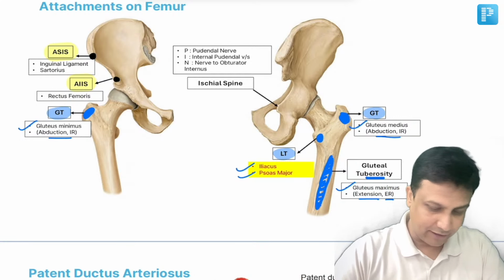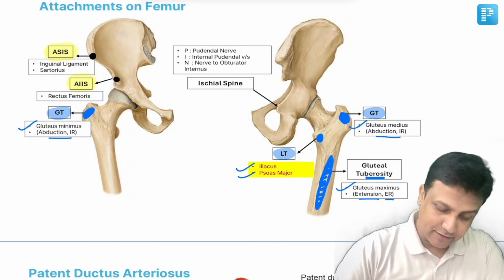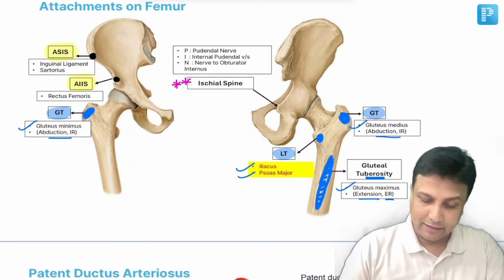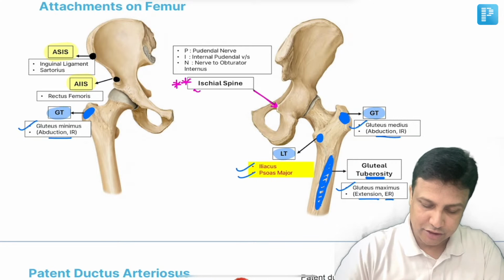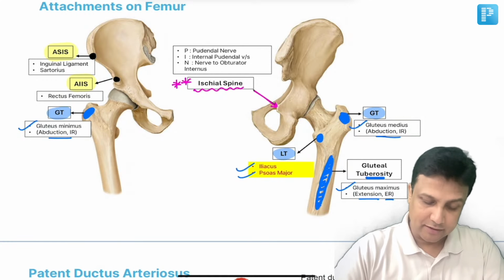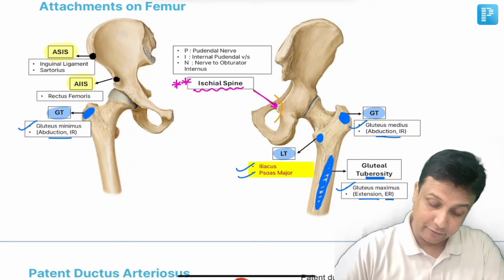Perfect, very nice. Now, nowadays in your exam, what I'm observing is that this is trending, my dear friends. They are giving this diagram of the hip bone, and then there will be an arrow mark at this spine here, and this spine will be the ischial spine. Now at the ischial spine, what is going to happen here? Yes, there is a nerve which is going to take a turn, and that nerve will be the pudendal nerve.